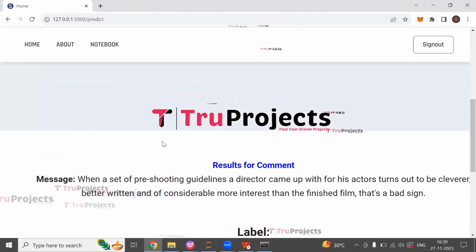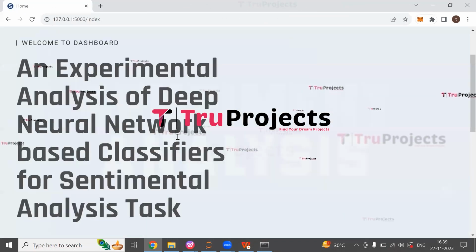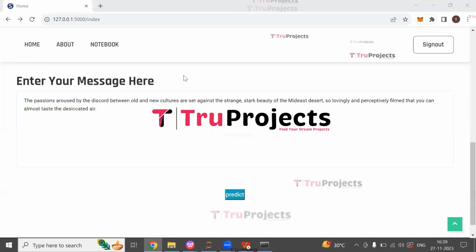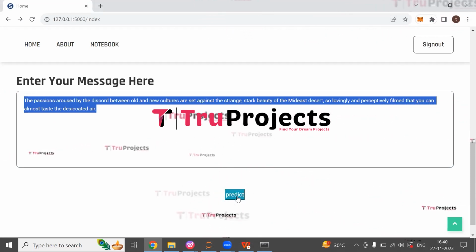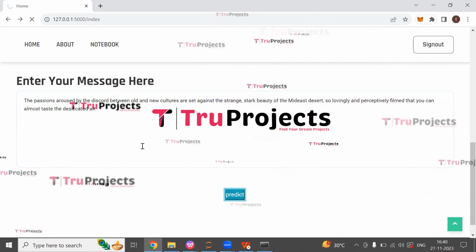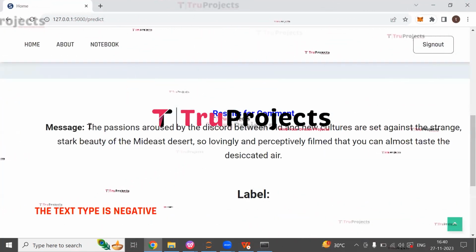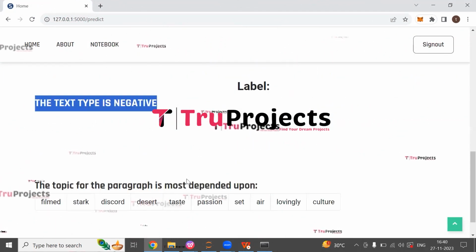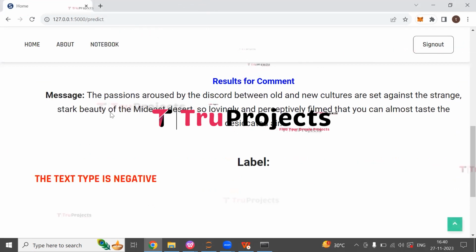Now we will enter some more messages and check the text type. So I'm entering one more message here. So here I have entered this message. Now click on predict. This is the message which we have entered. The label for the message is the text type is negative. The topic for the paragraph is most dependent upon these words. Now we will enter some more messages and check the text type.